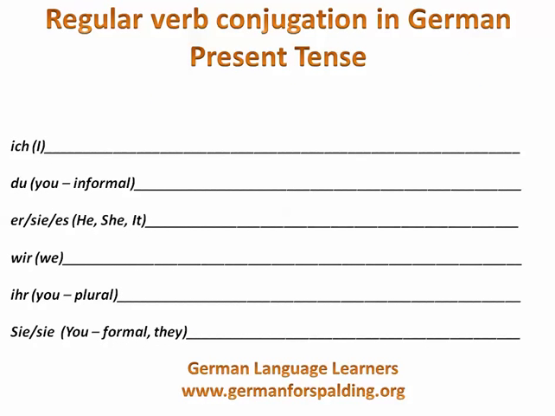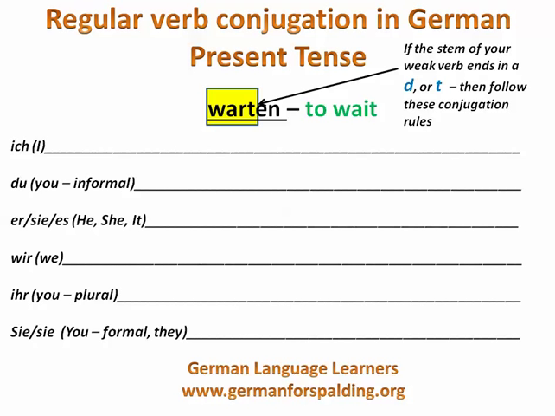Okay, one thing to keep in mind is if you have a regular weak verb that ends in a T or a D, as is the case here with the verb warten. The root ends in T, wart. So you're going to have to add an extra E for the second person singular, third person singular, and then the plural ihr. So, ich warte, that's completely normal, just as we talked about with all the others. But now when you want to say you are waiting, it's du wartest. We have to add that extra E. Du wartest auf mich. Er wartet.